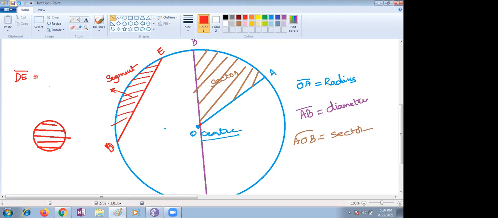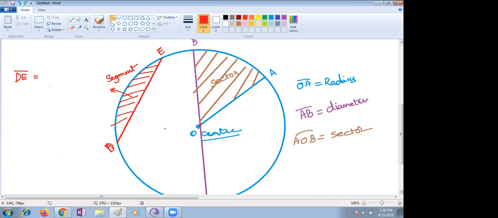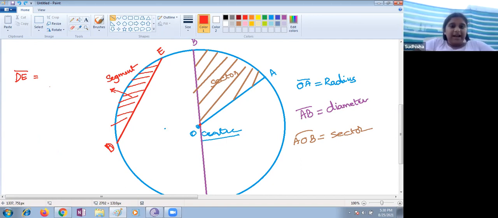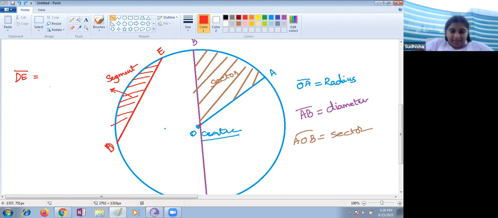Ma'am, Sudisha is saying she's at her grandparents' house, so she's drawing the circle and the difference between segment and sector in the MathsPad app. Okay, or else take one bowl in your grandma's home and draw a circle, you will get a nice circle. Then fine, you can arrange everything there only. Very good.